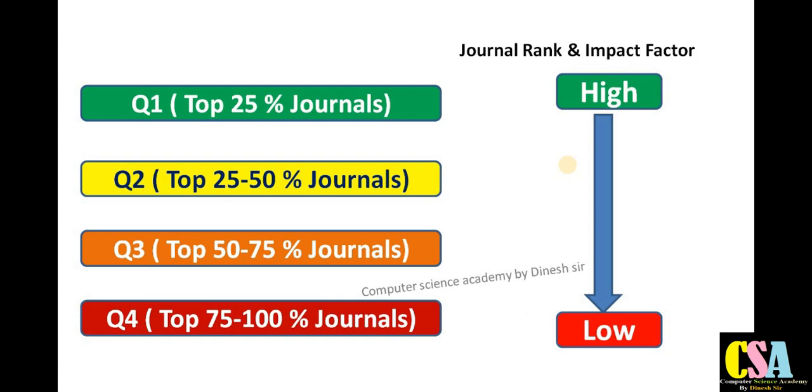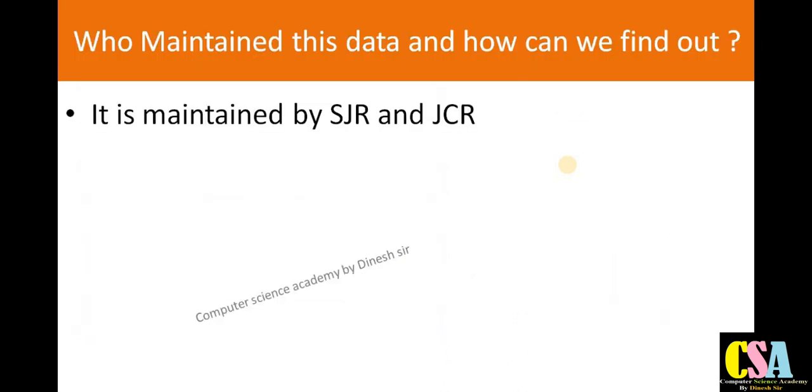Now we will move to the desktop screen. We will see the live practical, how we will explore and see what the quartile 1, quartile 2, 3 and 4 are. One more important thing about this category: who maintains this particular database? The answer is SJR and JCR, the Scimago Journal Rank and Journal Citation Reports.